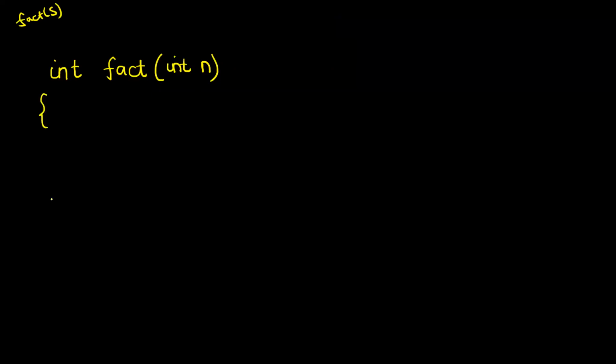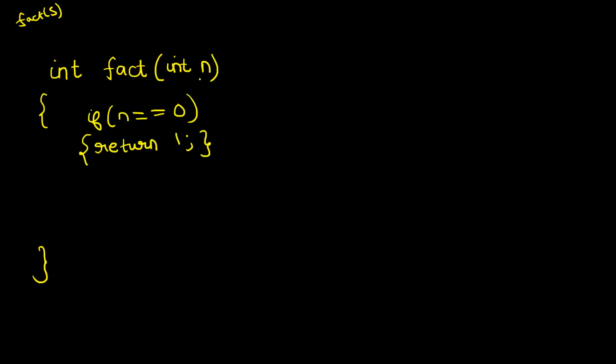Okay. So now let's say we are writing the logic for factorial of n. So first of all, what do I check? Before making any further calls, what do I check? Am I at a base case? First of all, always check for the base case. So I check if the input n is equal to 0, that means it is a base case, and without doing any other function calls, I will simply return 1, which is the answer of fact of 0. So if you get an input n equal to 0, you will simply return 1. That is the base case.